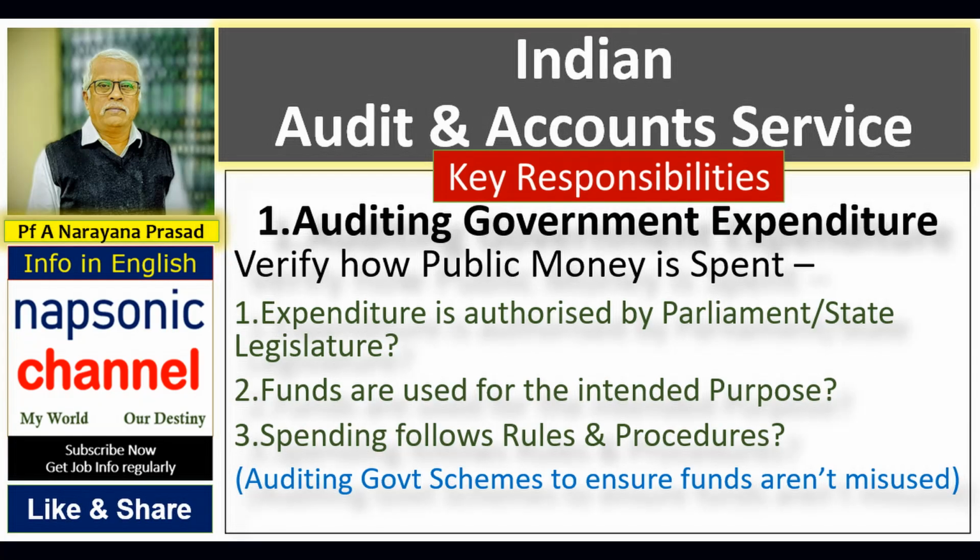After that, they look into whether the money which has been allocated for some public purpose has been used for the same purpose, or whether there is any deviation. And finally, while spending, there are many rules and procedures, so have these departments or the government followed them? Why do they have to do all this? Only one reason: the public money should not be misused.